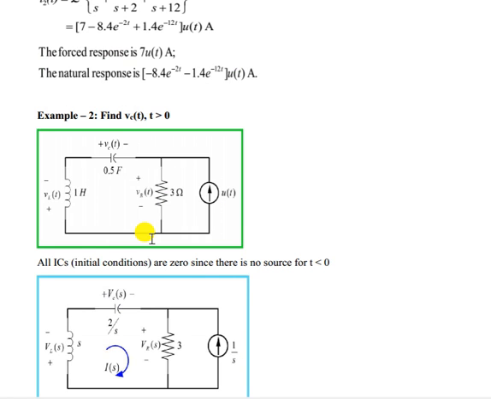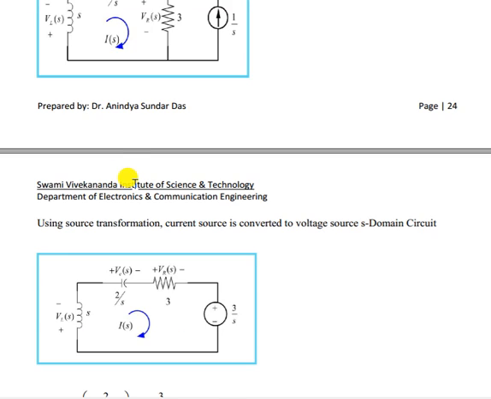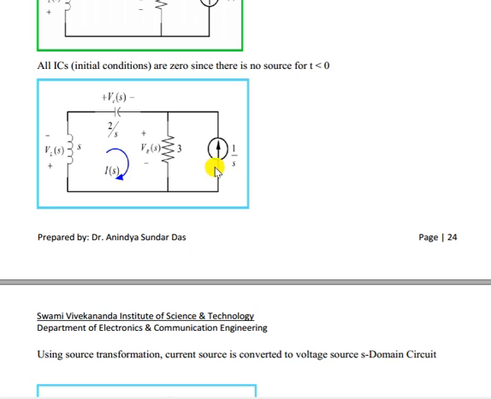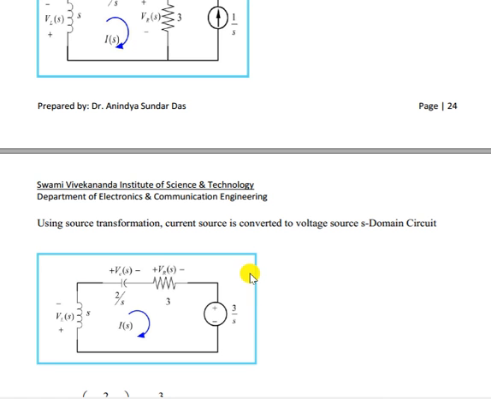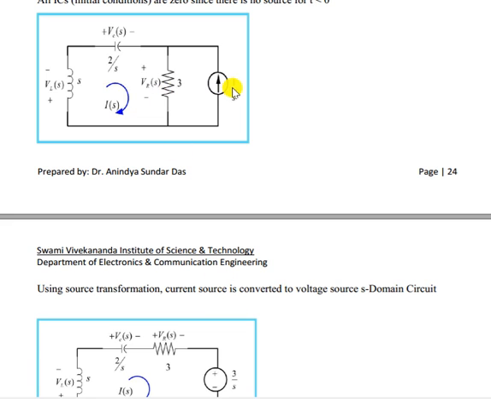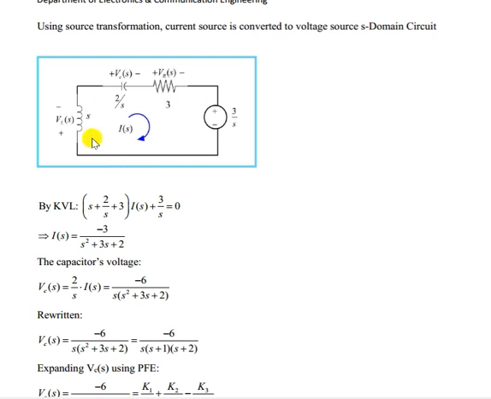Now you have to find VC(t). In this particular circuit, we can convert the current source and resistance into a voltage source by source transformation. Then what is the value of voltage? 3 into 1 by s, that is 3 by s, in series with a 3 ohm resistor. Now we can apply KVL across the loop. Then what we can write? (s plus 2 by s plus 3) into I(s) plus 3 by s equal to 0.